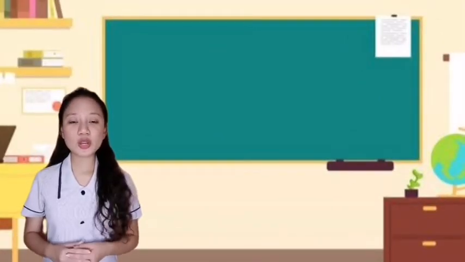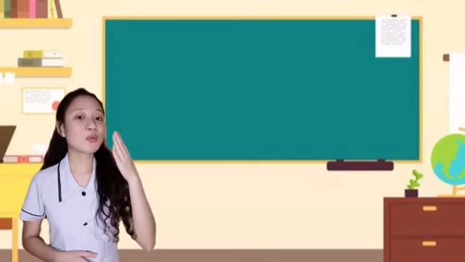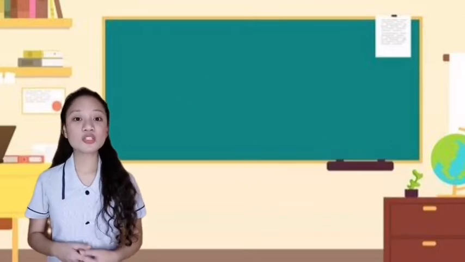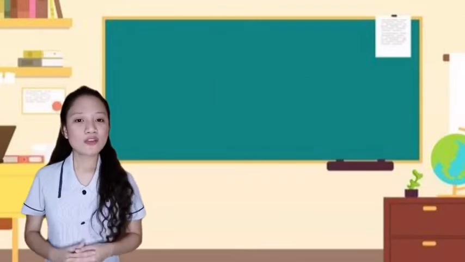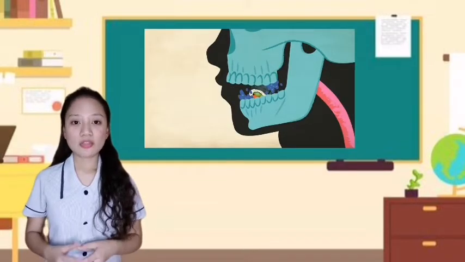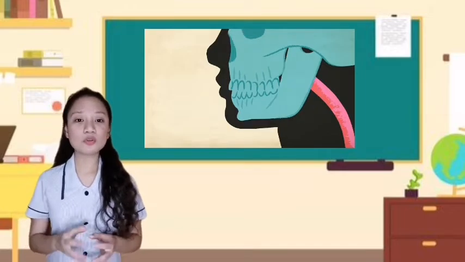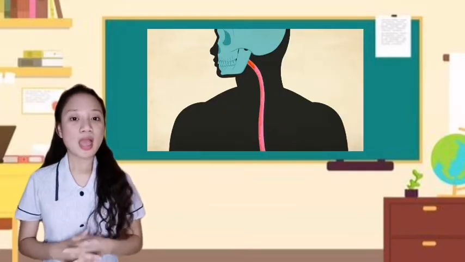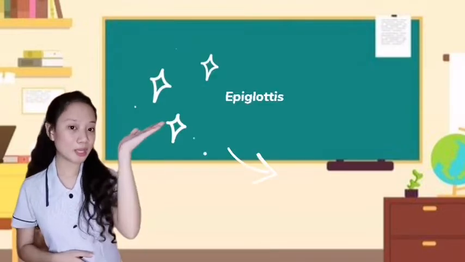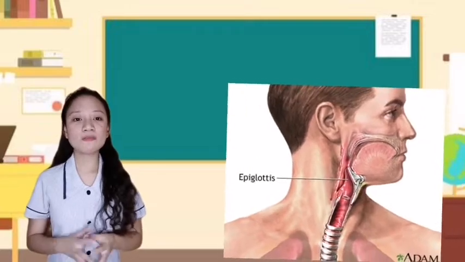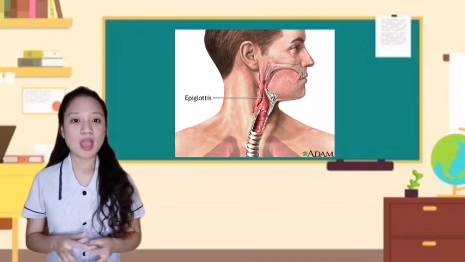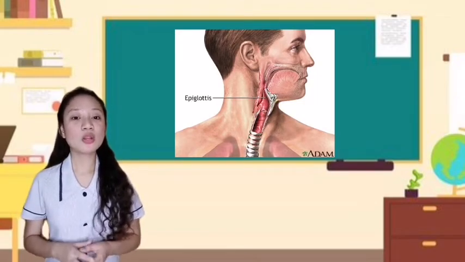Of course, the first organ of our digestive system is our mouth, where the first process of mechanical digestion, ingestion, takes place. When we put food in our mouth, this starts ingestion. Then when you swallow, our tongue pushes the food through our throat. When it enters the throat, we have what we call the epiglottis. This is a small flap of tissue that folds over your windpipe to prevent choking, and the food passes through our esophagus.